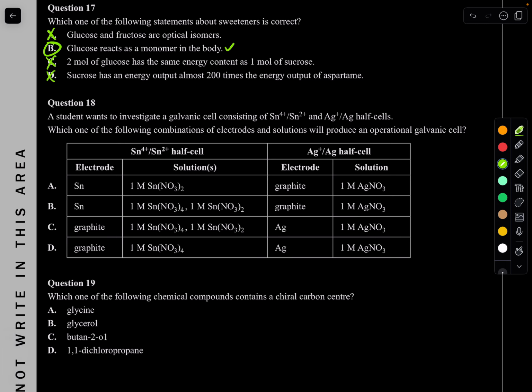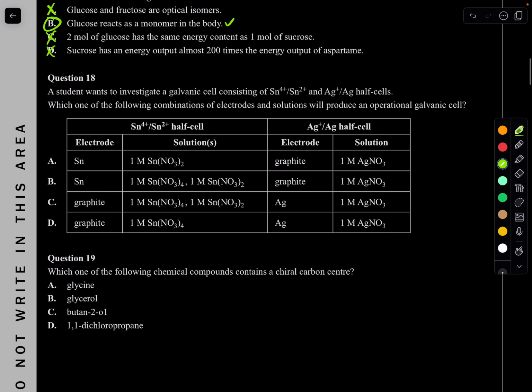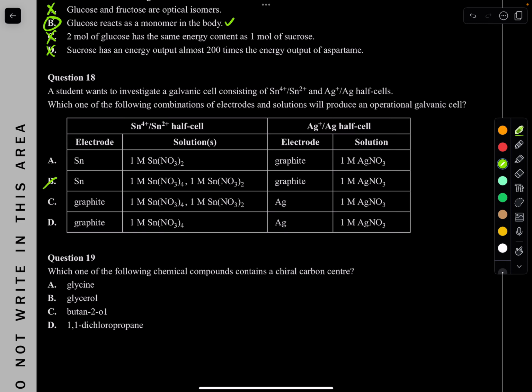Question 18. A student wants to investigate a galvanic cell consisting of Sn4+ ions and Sn2+ ions and Ag+ and Ag half cells. Which of the following combinations of electrodes and solutions will produce an operational galvanic cell? Remember, to make an operational galvanic cell, you need to make sure it is a spontaneous reaction. In the Sn4+ and Sn2+ half cells, both of these are ions, so you don't want to use a solid Sn. You would use graphite.